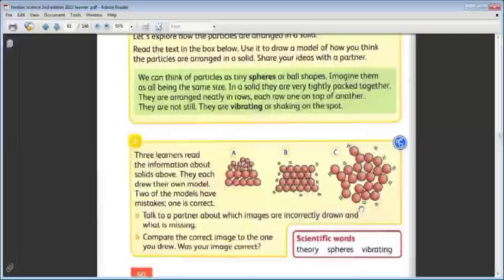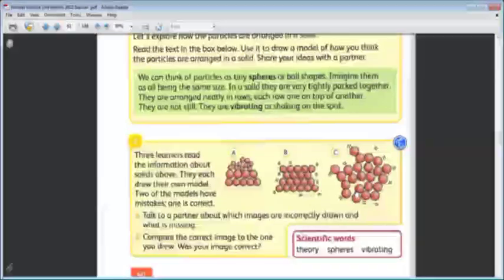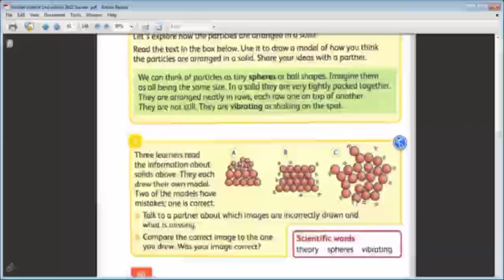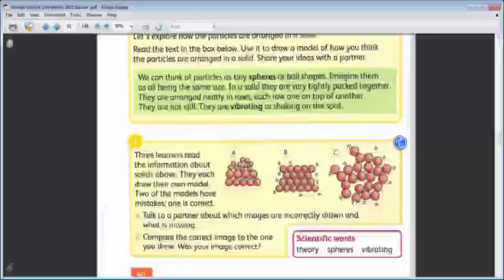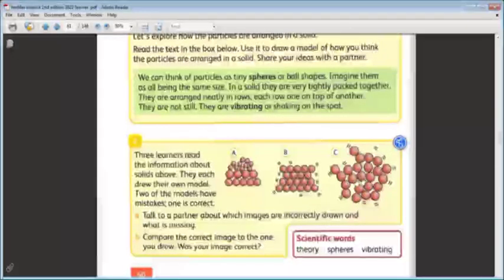This one is incorrect because the particles are not tightly packed. Tightly packed means near each other, very, very close to each other. These particles have spaces between them. Can you see this? Yes. And they are not arranged. They are randomly arranged. They are in random form. Every particle is in a random arrangement.